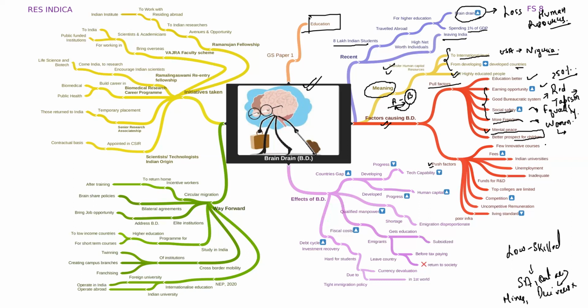Few innovative courses means that the course structure is designed in such a manner that people have very few choices in what they want to opt for. But in foreign nations, they have a lot of innovative courses where they can join. The fees are also very high. Now, fees are also high in those premium institutions, but there the fees are proportionate to the kind and quality of education people get over there.